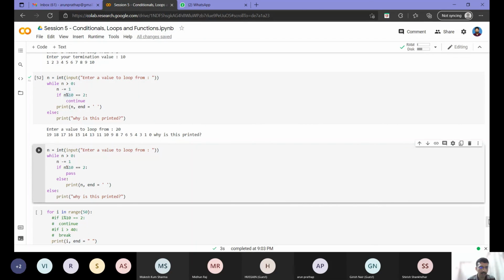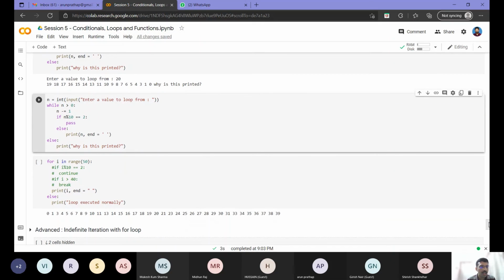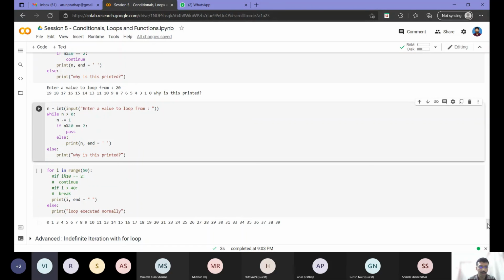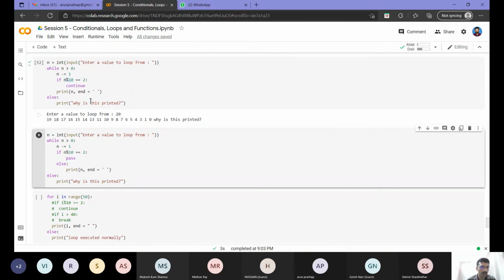Then, one more example you can see. What's the difference between these two examples? Yes, as you can see here, instead of continue, I have replaced it with a pass.